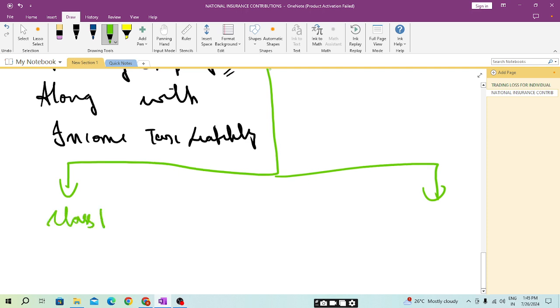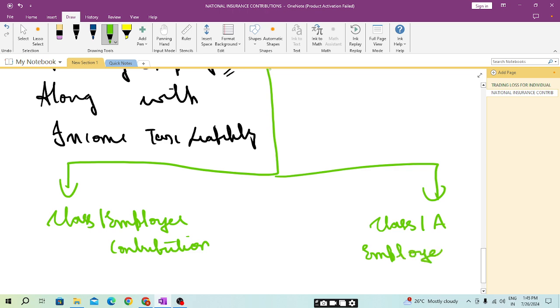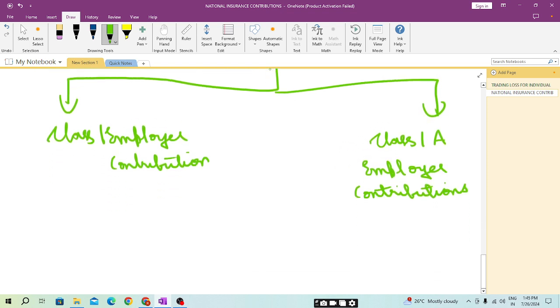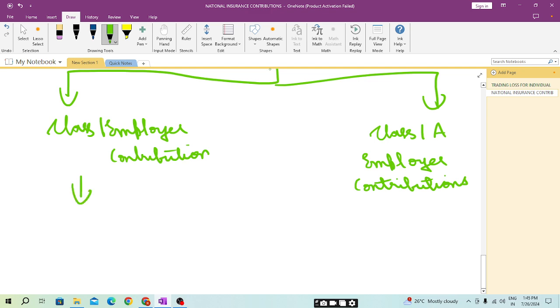And the employer will be paying two NICs: class 1 employer contribution and class 1A employer contributions. For class 1 employer contribution, this is on the gross earning, meaning cash paid or readily convertible into cash.